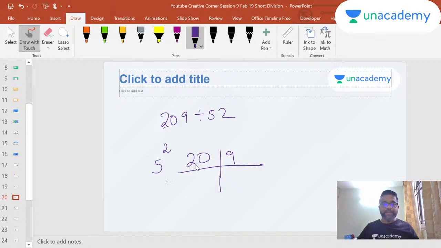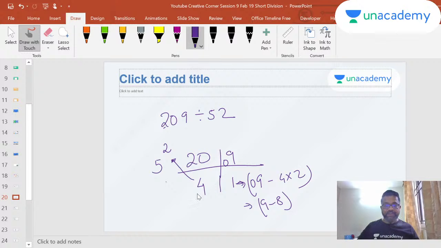Until now I hope it's clear. Now I take 20 and divide by 5. When I take 20 divided by 5, what do I get? I get a 4, remainder 0. And then I multiply 4 into 2. What do I get? 8. 9 minus 8 is 1. So this step, I got by 09 minus 4 into 2, which is 9 minus 8, which is a 1. That's how I got this. And this 4 I got by 20 divided by 5. So it's very easy. My answer is 4, remainder 1.